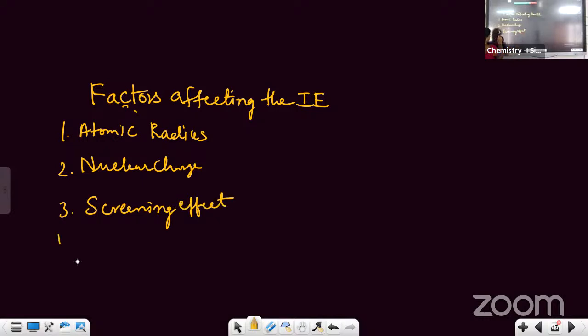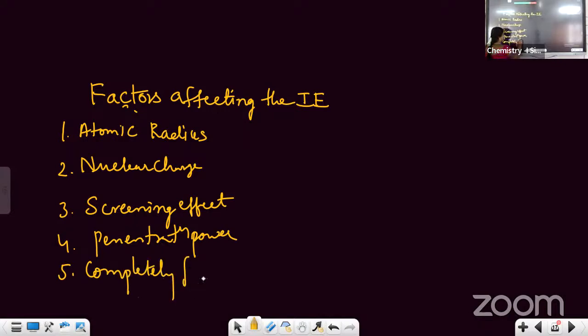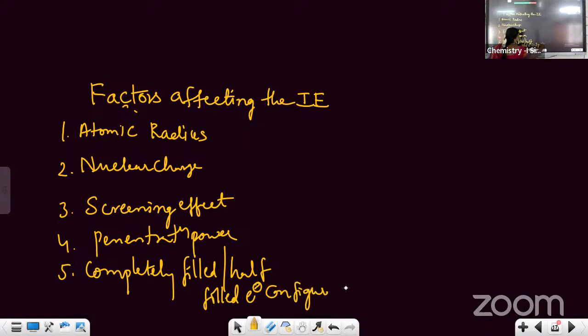Fourth, penetration power, meaning the extent to which orbitals are present. Fifth, completely filled or half filled electronic configuration. So these are the factors we are going to discuss now.